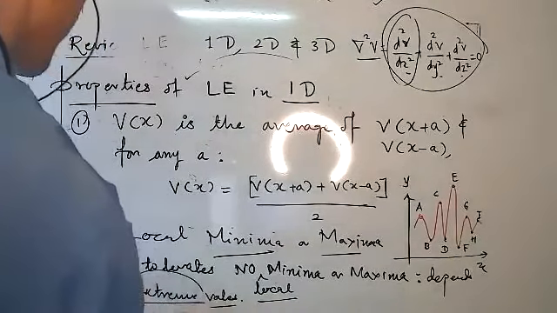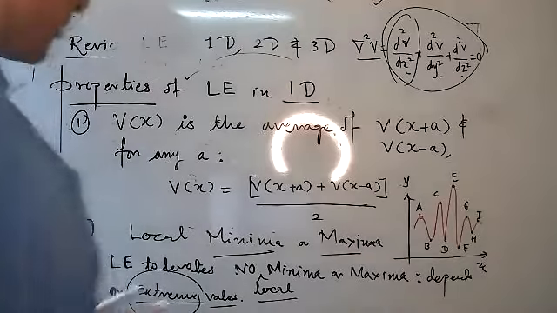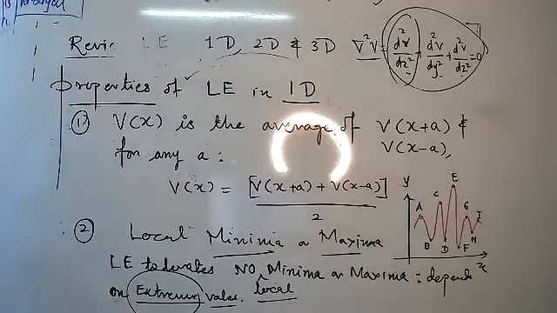You should write, which value, dear student? Extreme value, and must occur at extreme value, meaning must occur at the end points.